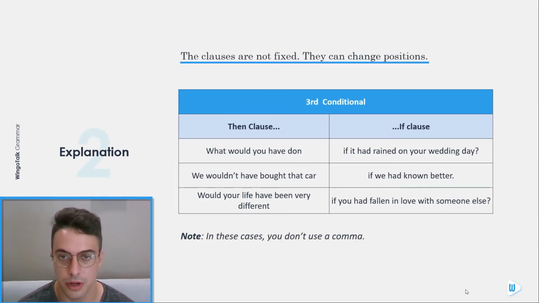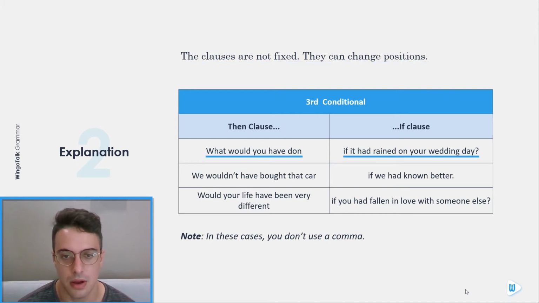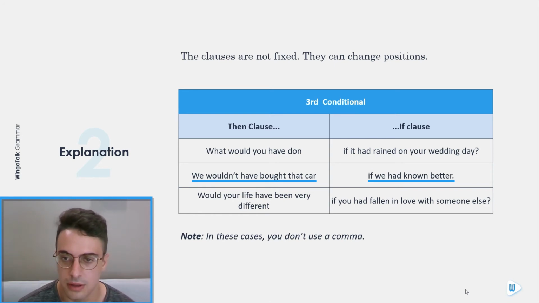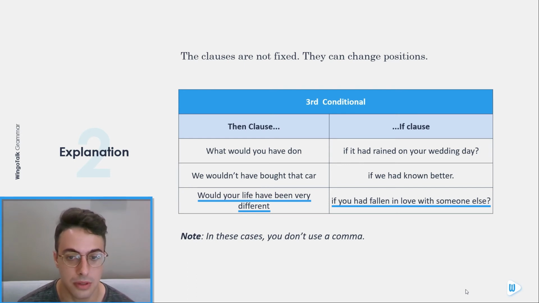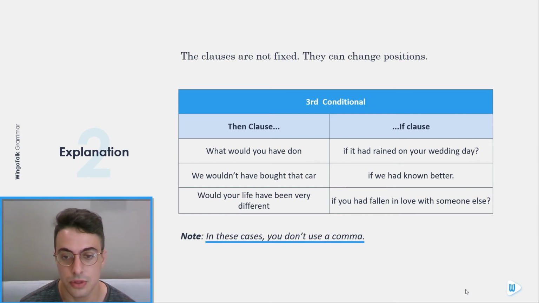The clauses are not fixed. They can change positions. Third conditional, then clause. What would you have done? If clause. If it had rained on your wedding day. We wouldn't have bought that car if we had known better. Would your life have been very different if you had fallen in love with someone else? Note: in these cases, you don't use a comma.